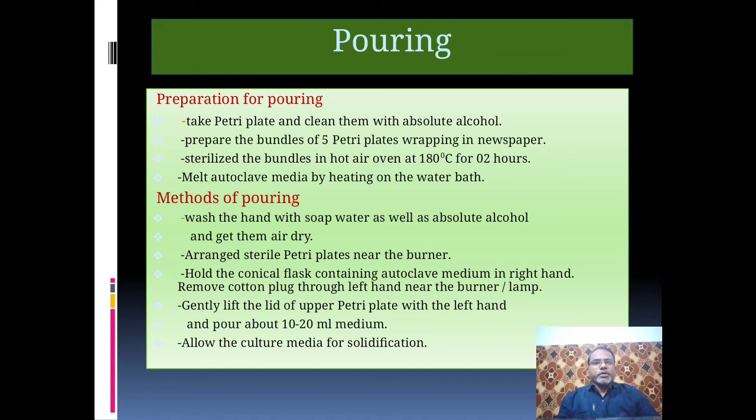Remove the cotton plug with the left hand near the burner or lamp. Gently lift the lid of the upper petri plate with the left hand and pour about 10 to 20 ml media. After this, allow the culture media to solidify.